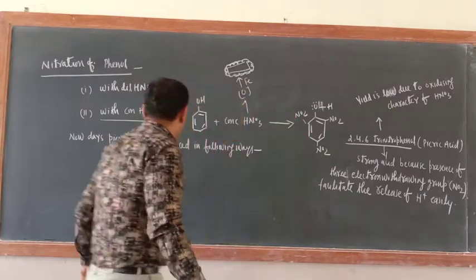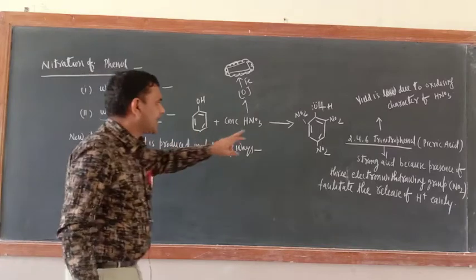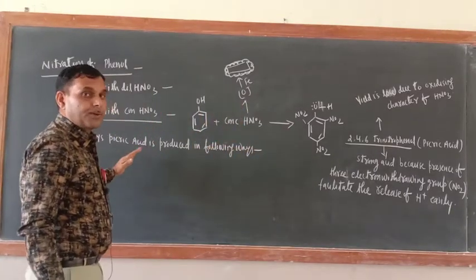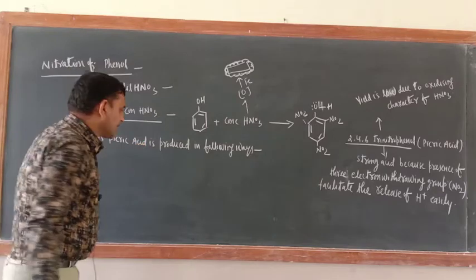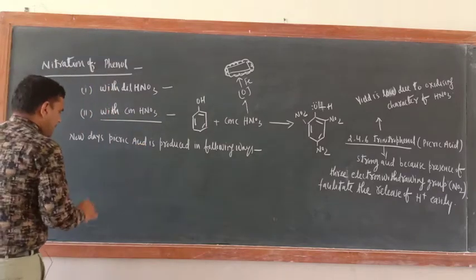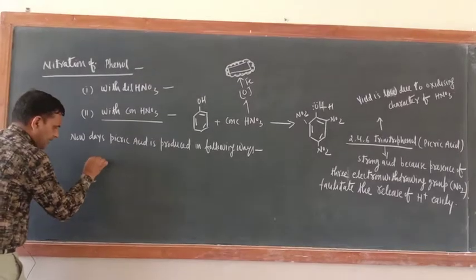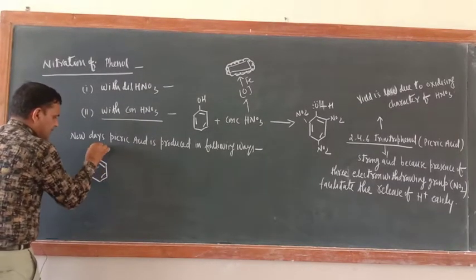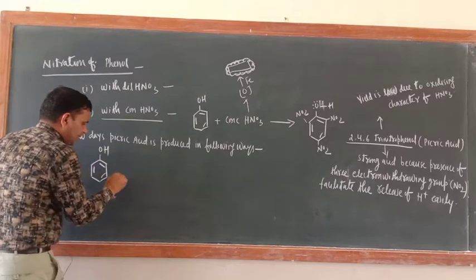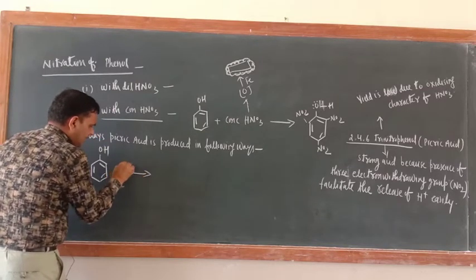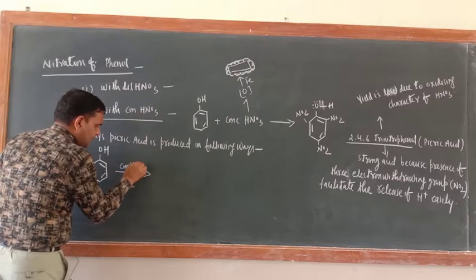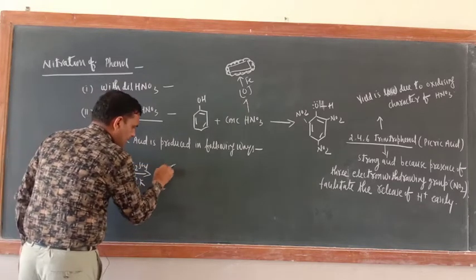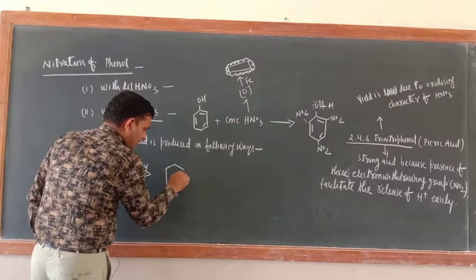So just see, nowadays what is done? Here the yield is less. Then what is to be done to increase the yield? Nowadays picric acid is prepared in this way. First, phenol should be treated with concentrated H2SO4 at 373 Kelvin temperature. Then you will get this product.